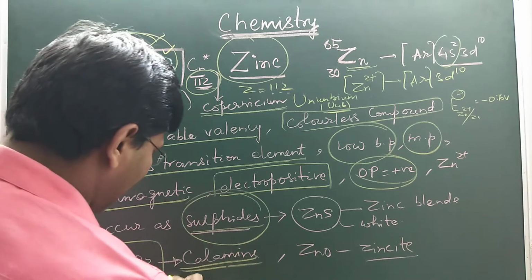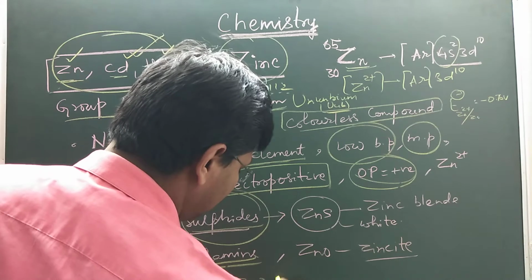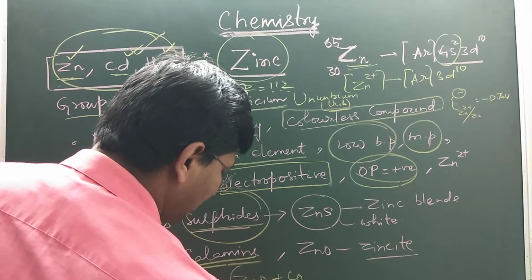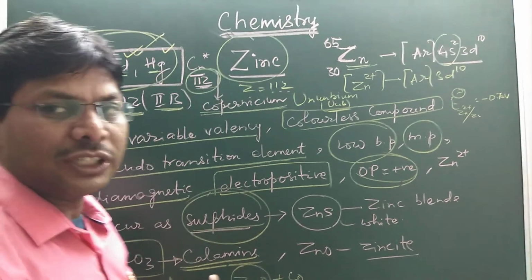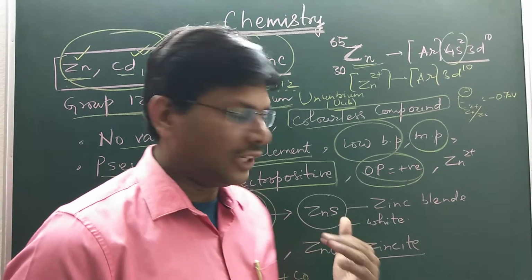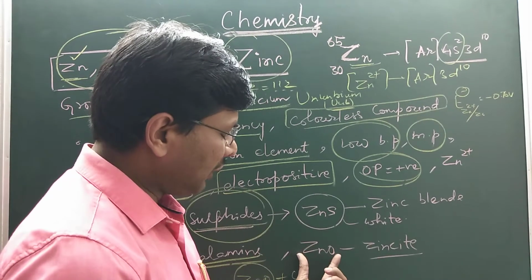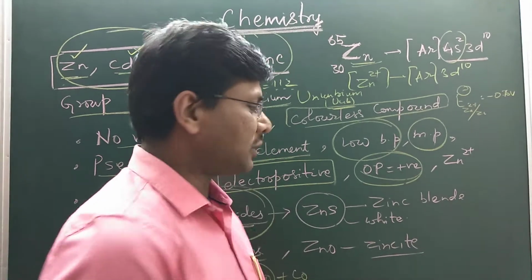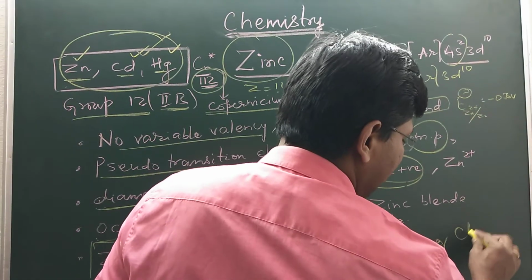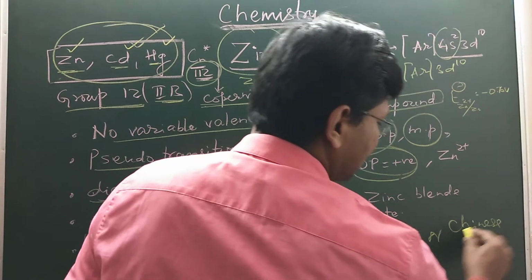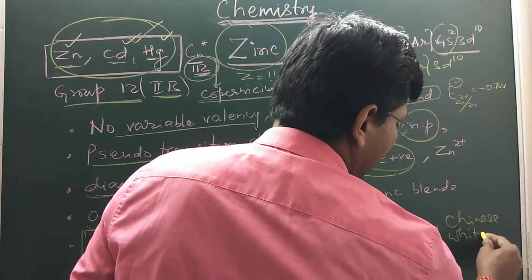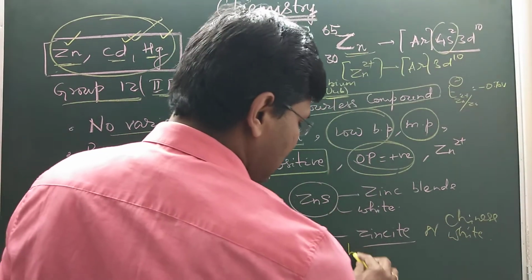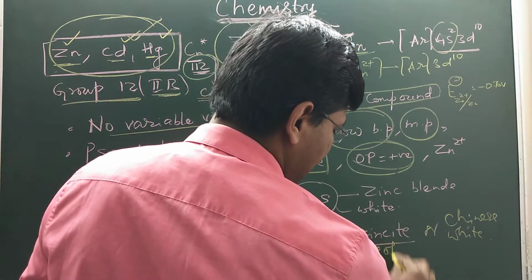When you heat zinc carbonate, you will get ZnO plus CO2. Zinc oxide can be reduced to zinc. Another important compound of zinc is ZnO, which is called zincite, philosopher's wool or Chinese white. It is called Chinese white because it is white in color, and it is also called philosopher's wool.